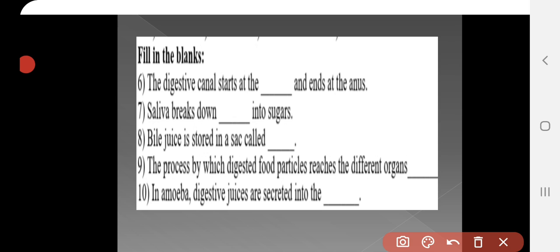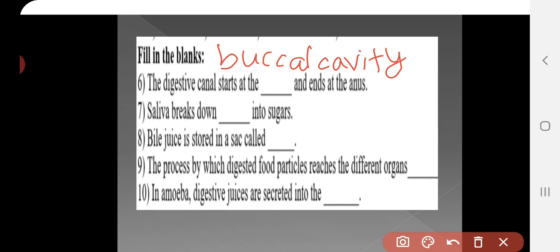Sixth question, the digestive canal starts at the dash and ends at the anus. It starts from the buccal cavity. What is the spelling for buccal cavity? B-U-C-C-A-L, C-A-V-I-T-Y, buccal cavity.